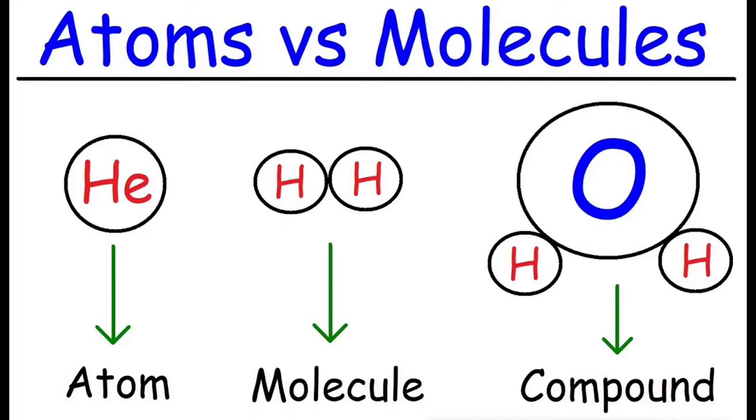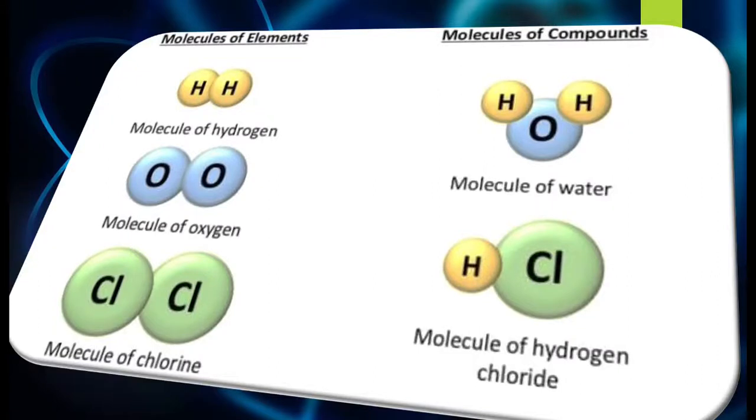Now you have two hydrogen and one oxygen, which forms a compound of water. Okay, so atoms, molecules and compound. This is how it goes on. Okay, so molecules of elements and molecules of compound, you can see how it is arranged.